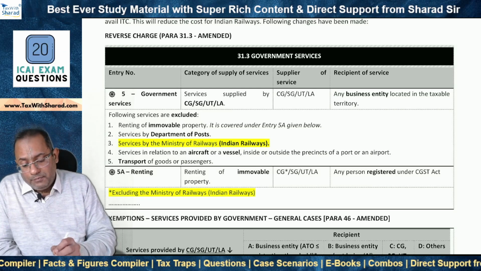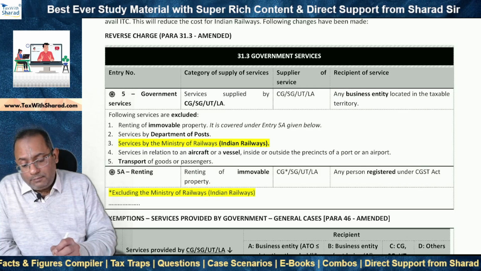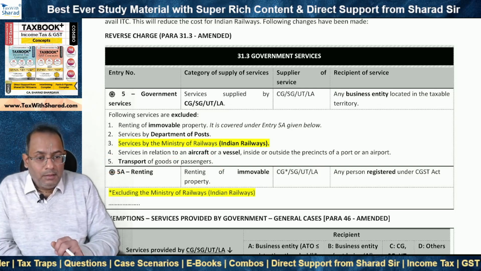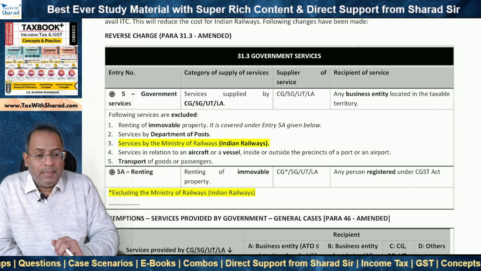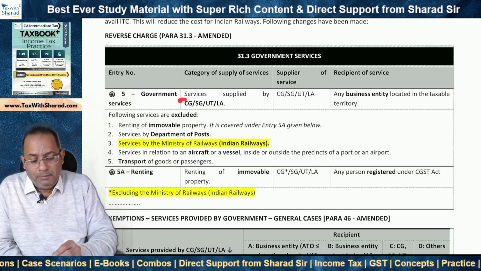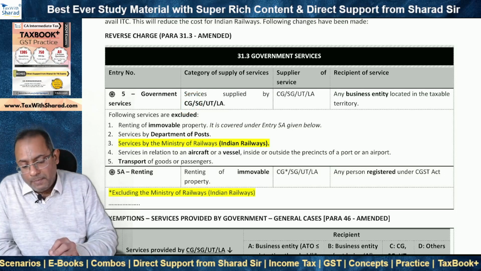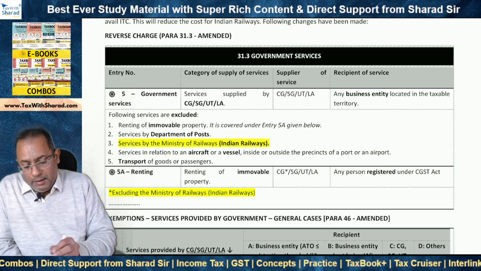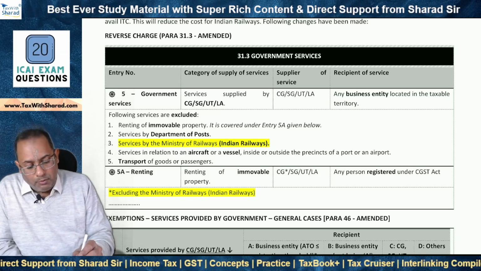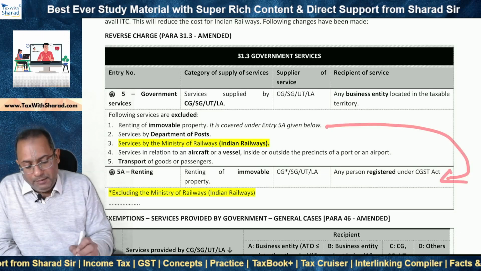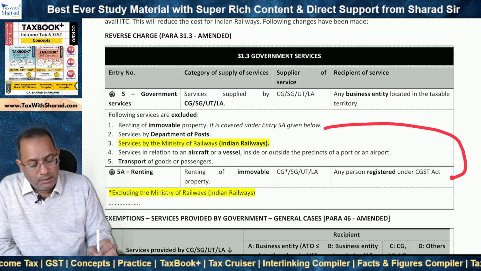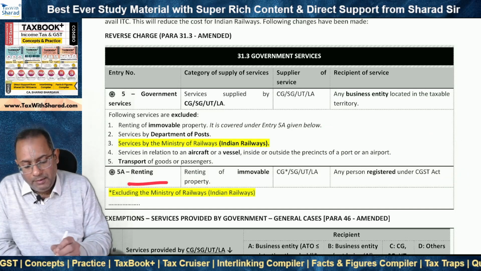But reverse charge doesn't apply only in the case of transport of goods or passengers. So in the case of all other services which are taxable, which are provided by Indian Railways, that means the Ministry of Railways, central government, reverse charge applies, right? As far as renting of immovable property is concerned, entry 5A, this is excluded from entry 5 because it is covered specifically under entry 5A.